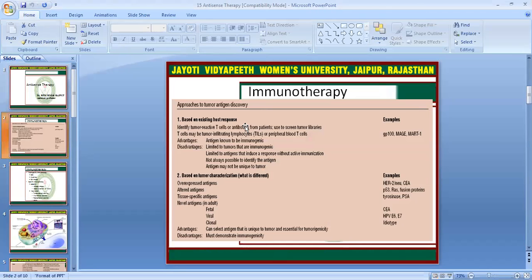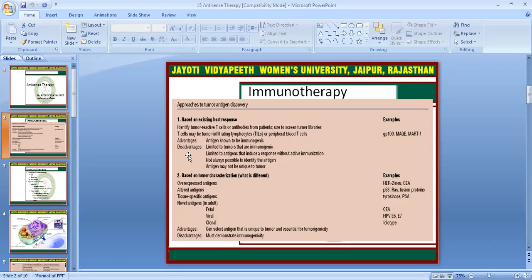Today's topic is antisense therapy, based on immunotherapy. There are some approaches of tumor antigen discovery, which is based on the existing host response based on tumor characterization. What is the difference? These are the characteristics related to immunotherapy, and they have some advantages and disadvantages.